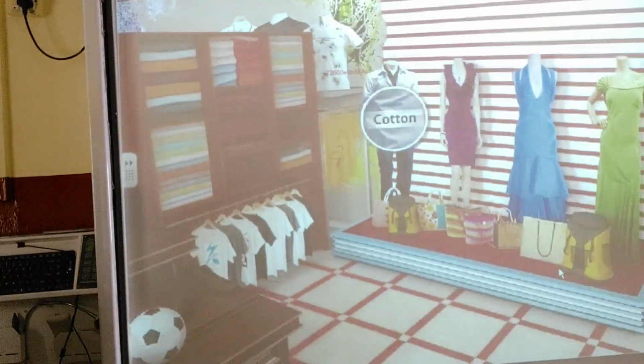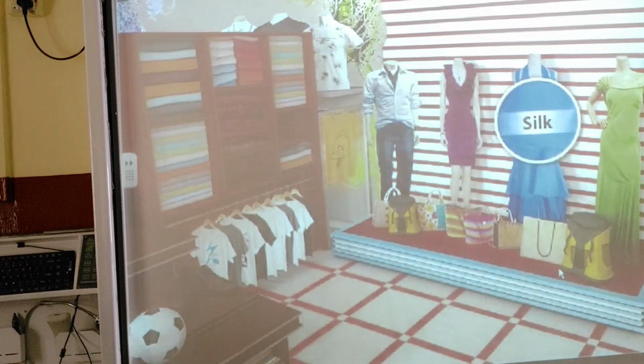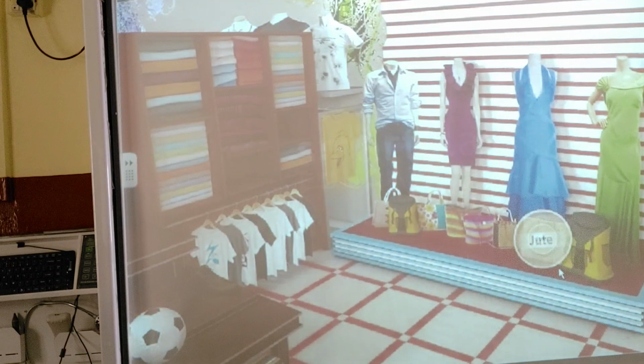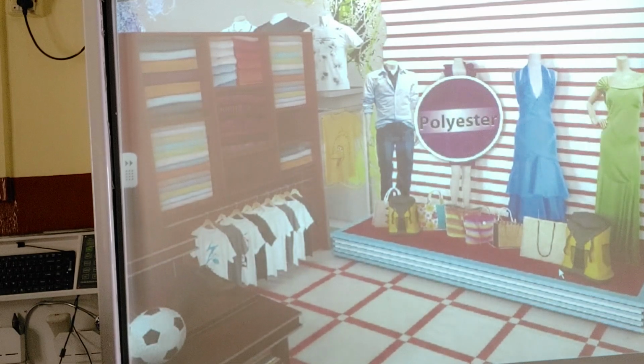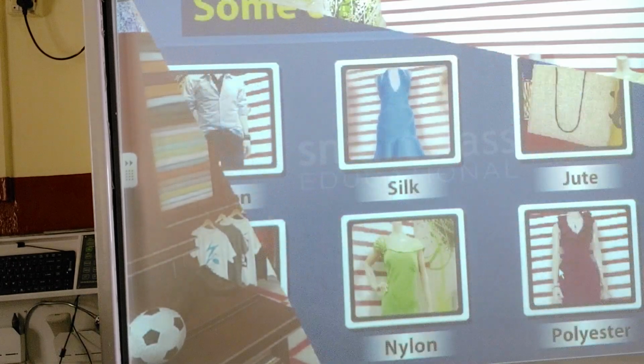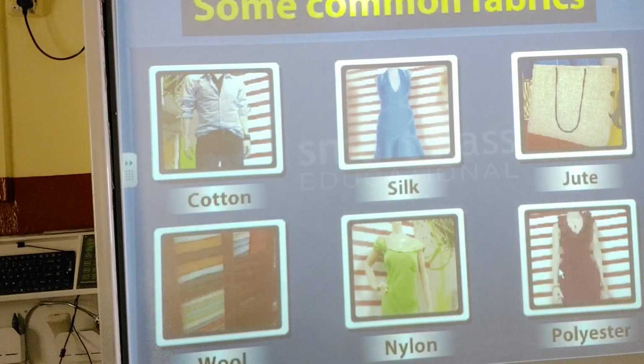Each of our dresses is made of some fabric. Cotton, silk, jute, wool, nylon and polyester are some common fabrics.